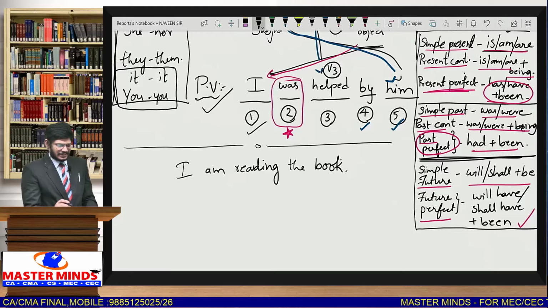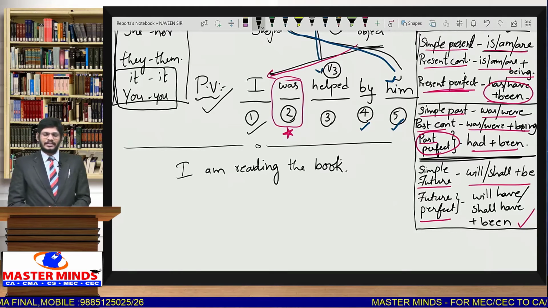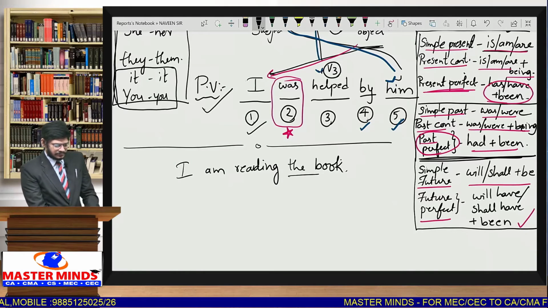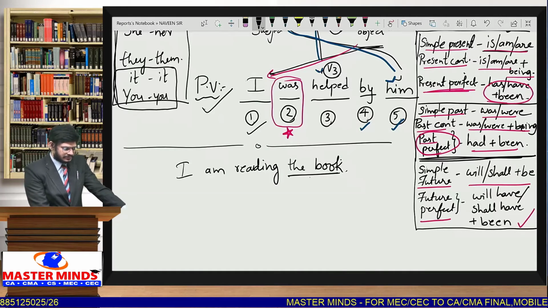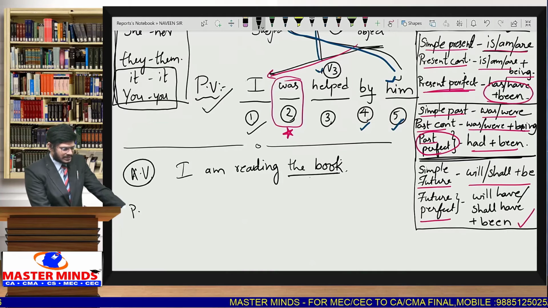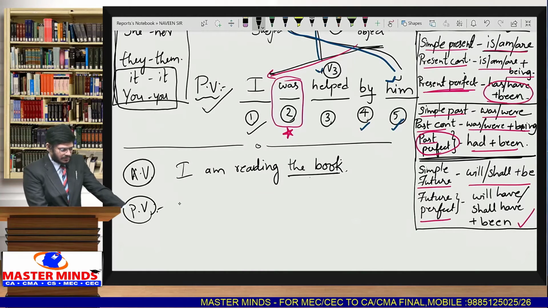So imagine this is the sentence: I am reading the book. What is the object here? We have to identify the object is the book. So we take it as subject. So the first step, whenever active voice is given like this, how to write passive voice? The book.